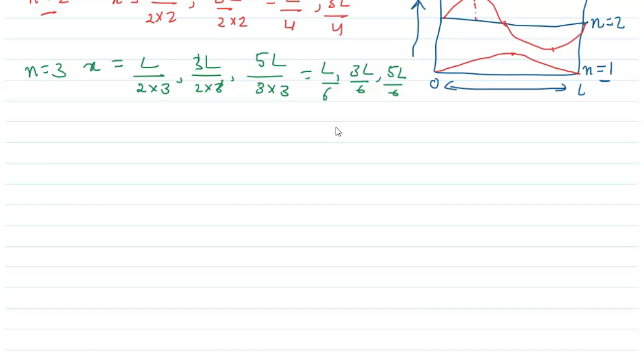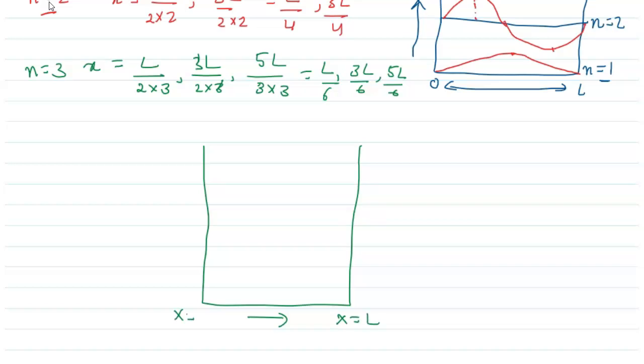Whatever negative terms we got become positive. That means the graph will come. Okay, this is a potential well whose length is L centimeters. That means the position of the particle is in between 0 and L. These two are boundaries, also called potential barriers. Because of the infinite potential outside, the electron does not come out. It is bounded to the box only.